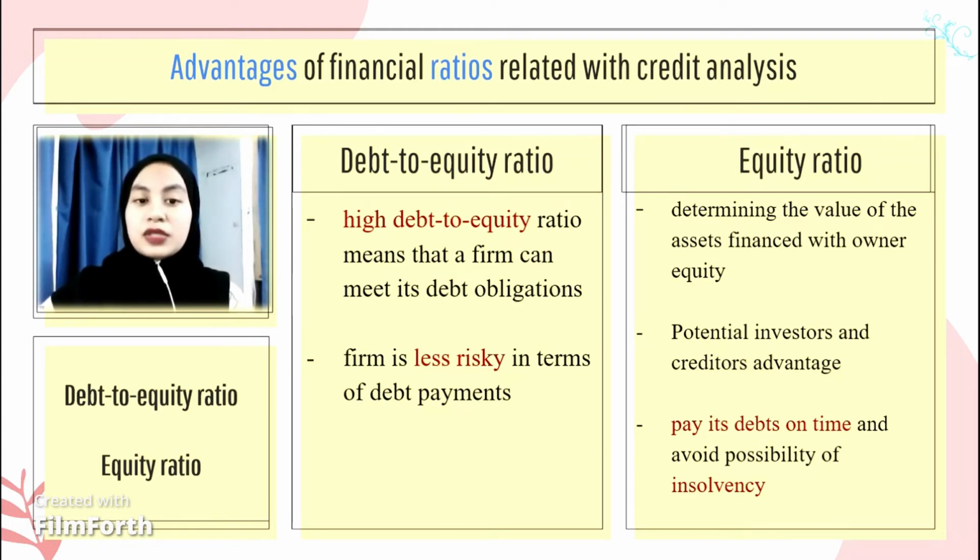A debt to equity ratio less than or equal to 1 indicates a firm is less risky in terms of debt payments. Next, we have used the equity ratio. The advantage of this ratio is that it is able to determine the value of the assets financed with owner equity. Other than that, a firm with a significant equity ratio would give the advantage to potential investors and creditors, as the company can pay its debt on time and will not risk insolvency.